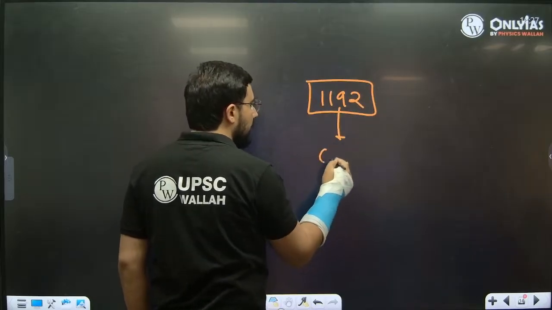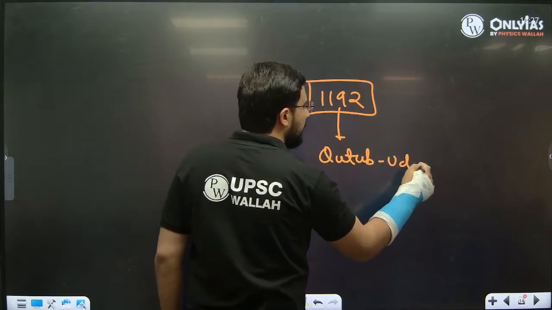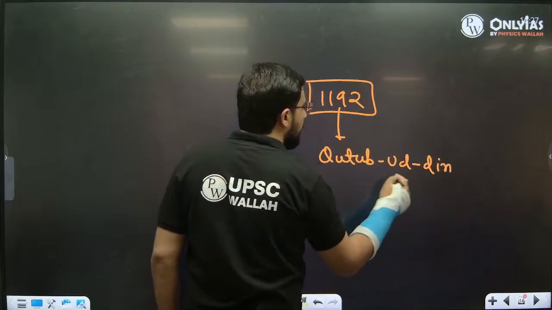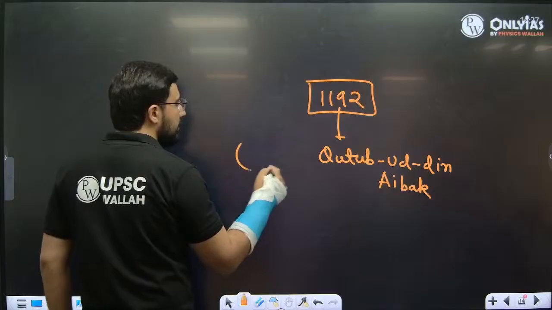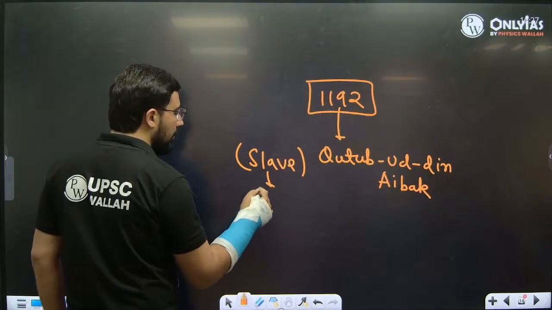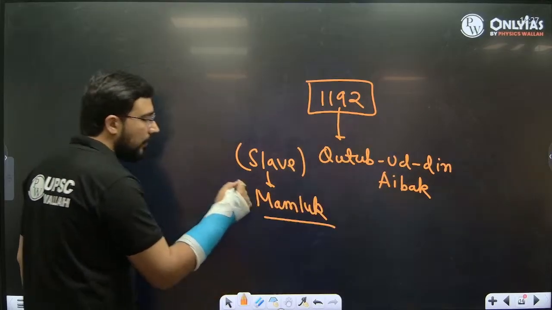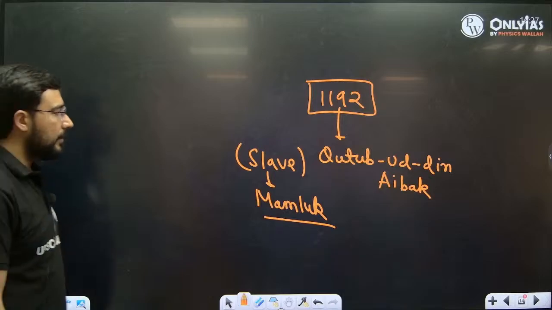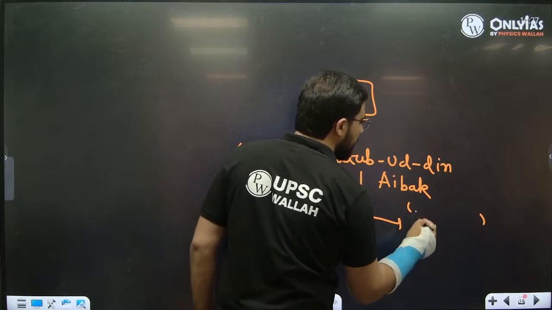From here, the power was in the hands of Qutbuddin Aibak. He was the slave of Ghuri, and that's why this dynasty is known as the slave or Mamluk dynasty. Qutbuddin Aibak was the military general.